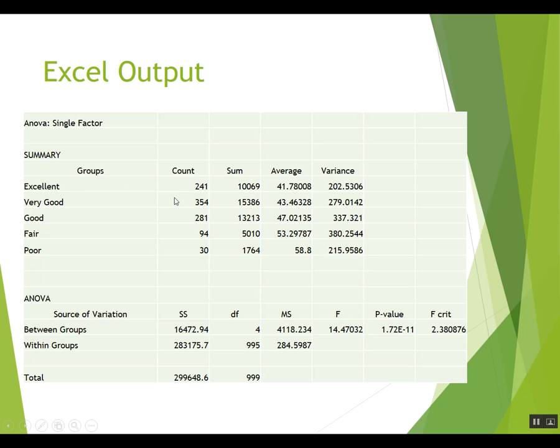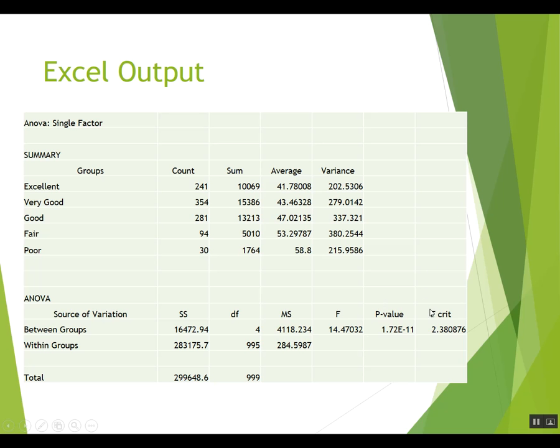The people who are in excellent health, there were 241 of them, and their average age was 41, almost 42 years. People in poor health, there were only 30 of them, and their average age was 59. Well, those numbers are quite different. These averages are different from each other. But of course, the whole point is, is that difference statistically significant? Maybe this could have happened by random chance.